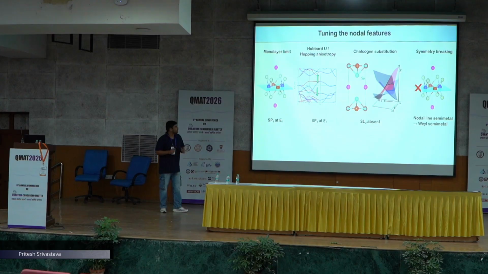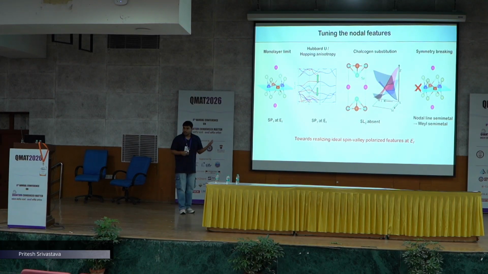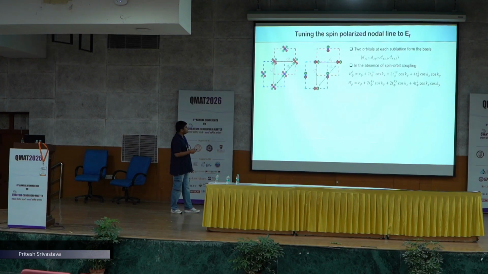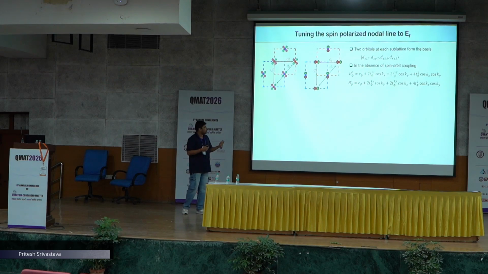Today I'll focus on how we can drive the spin valley polarized nodal line closer to the Fermi level. Firstly, to understand this, how can we obtain this spin valley polarized model? We constructed a minimal model to understand the system.